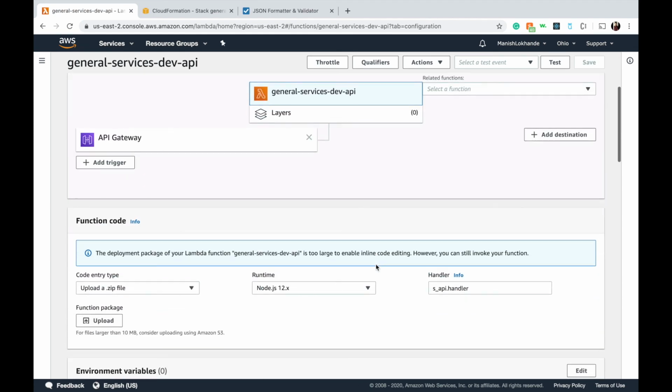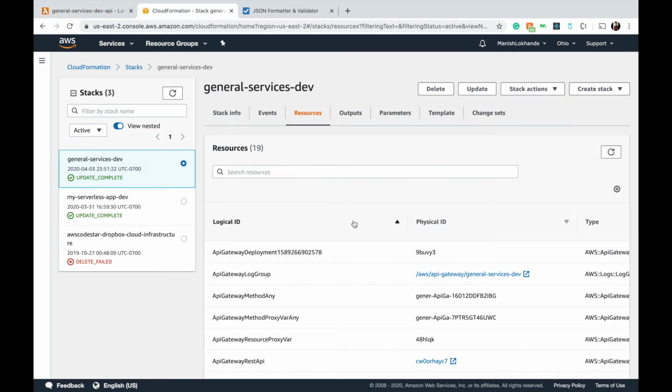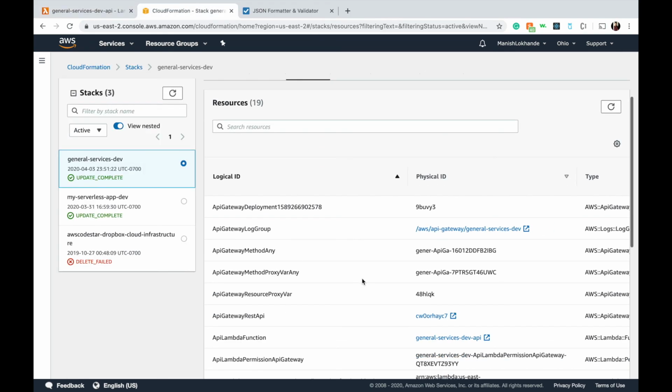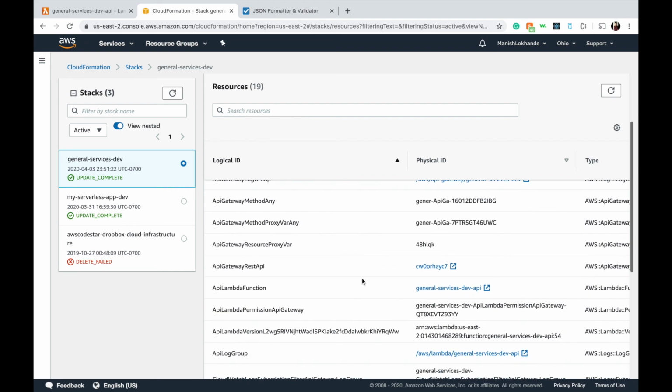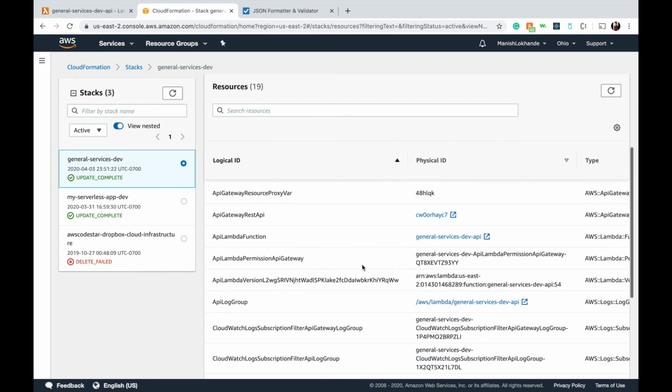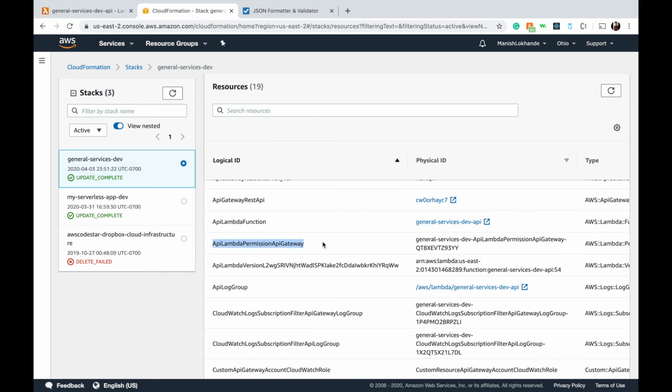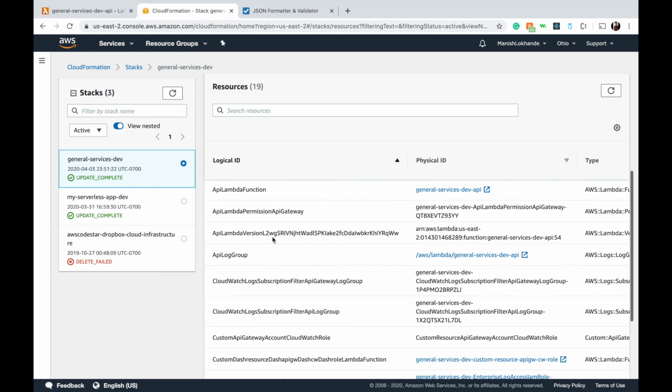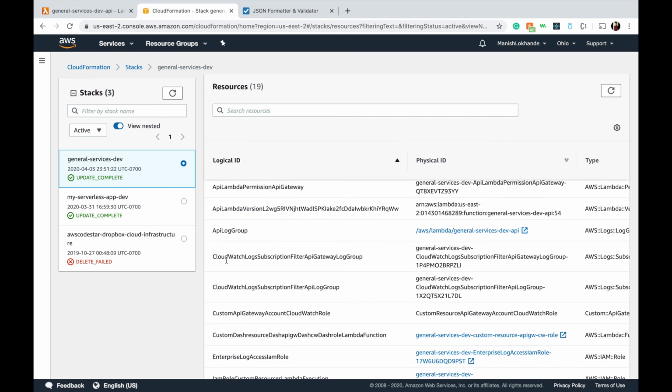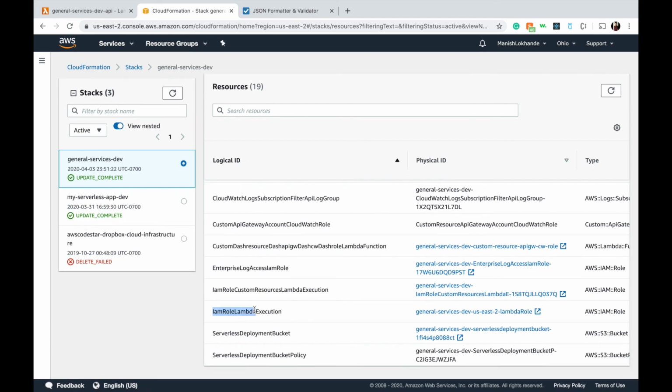We have also used CloudFormation, which shows all the stacks we configured as our backend. So we have configured AWS Lambda, API Gateway, CloudWatch, IAM role, serverless deployment bucket, etc.